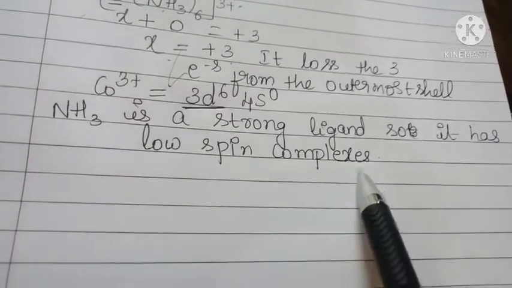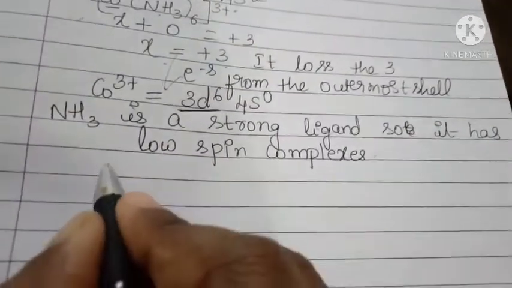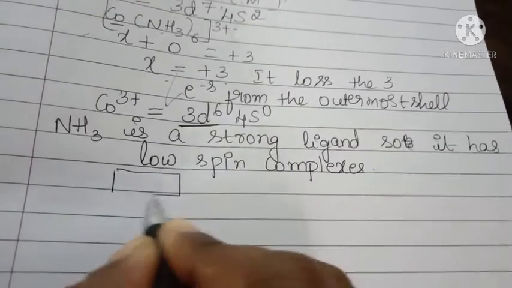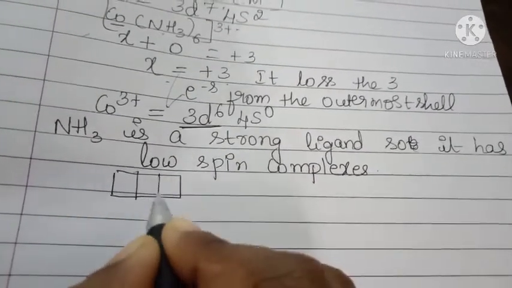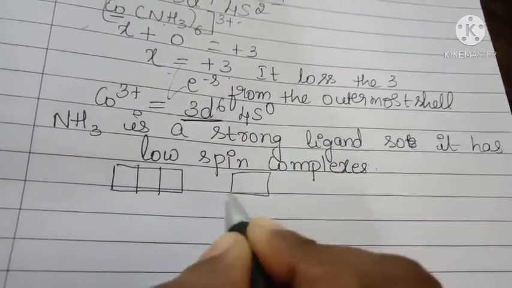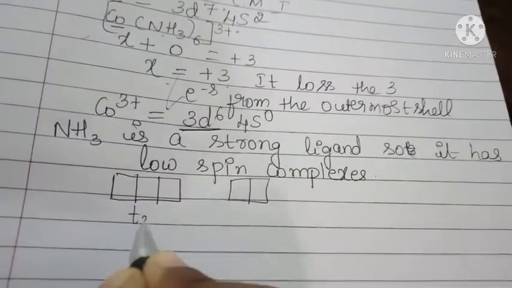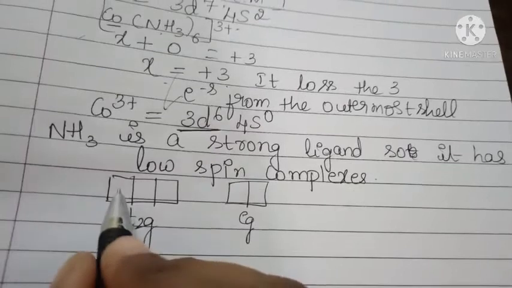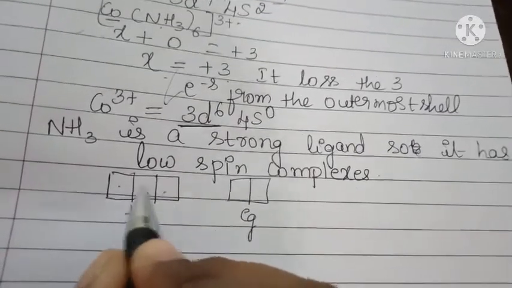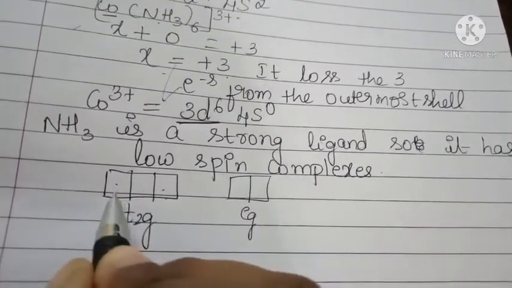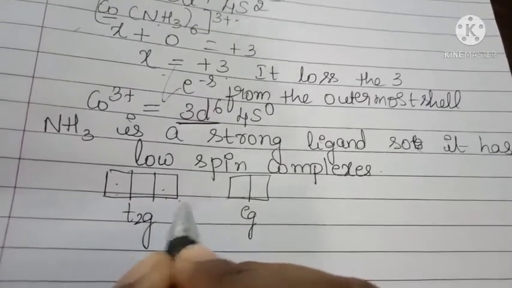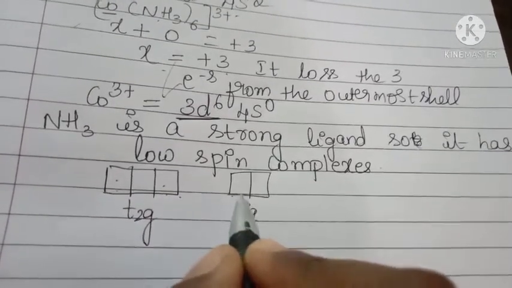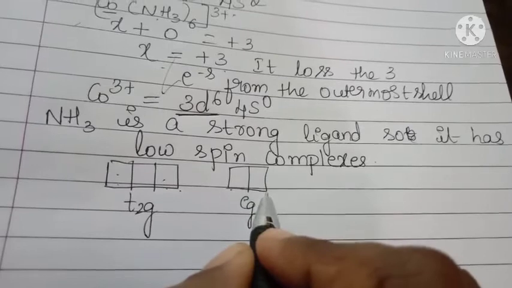For low spin complexes, it means for orbitals there are T2g and Eg. The electrons first enter into the T2g and pair up. It means first completely fill the T2g orbitals, after that the electrons should enter into the Eg level.